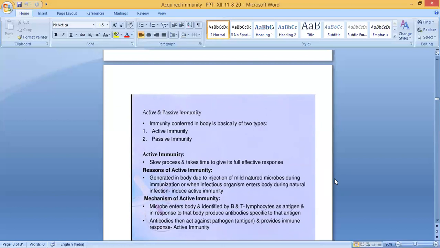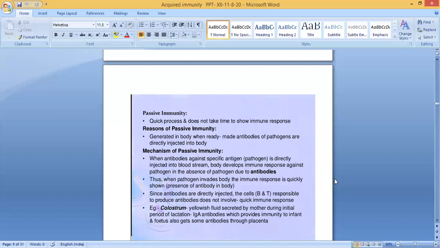Antibodies can then act against the pathogen, also known as the antigen, and provide an immune response. That is active immunity.